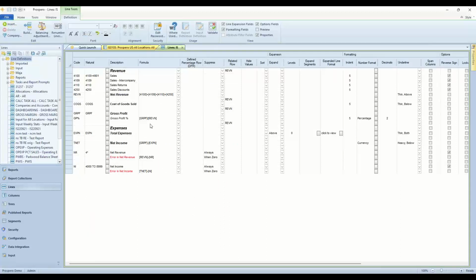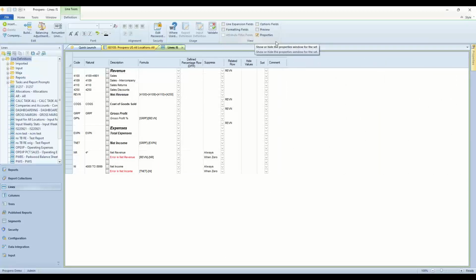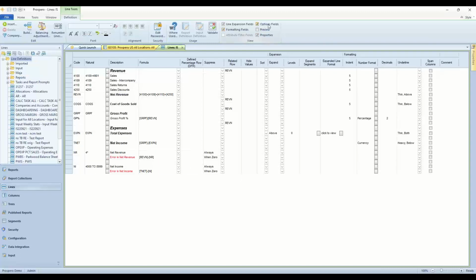So our line set definitions are very similar to FRX's row formats. That's what it does for us for the definitions. A little different look and feel. We have a lot more options inside Prospero than we had inside FRX. If you don't need these options, you can always just hide these different sections inside the definition. But I'll open these all back up, and I'm just going to look at a few things here with you for a high-level overview.